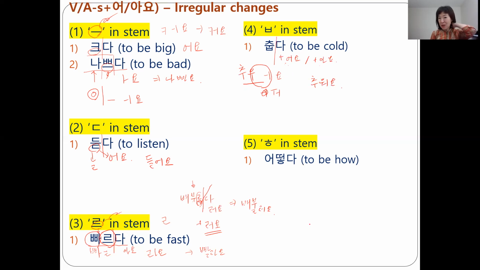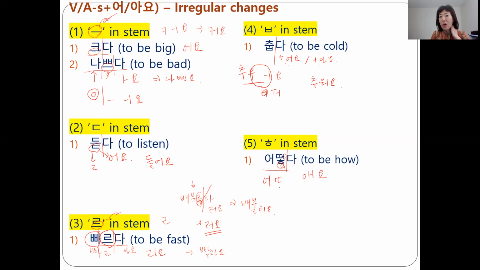Okay. 자, last irregular change. 자, 어떻다. Stem 어떠. Ends with ㅎ. In this case, just drop the ㅎ and the vowel sound, just drop, and then add a 요 sound. So what is left?